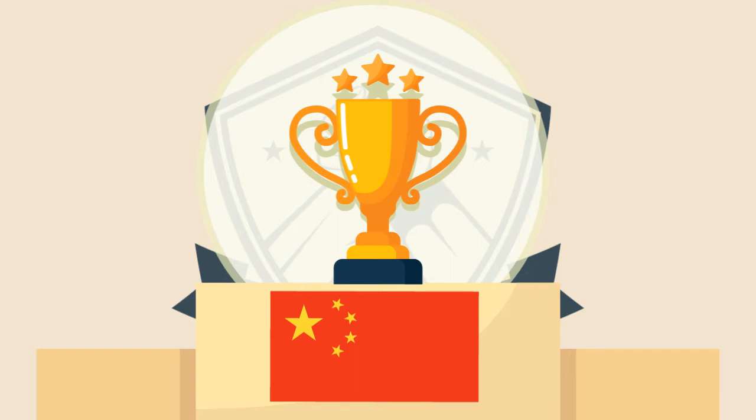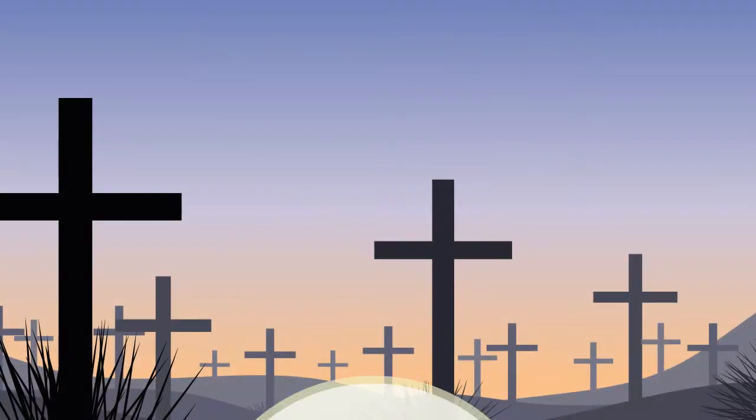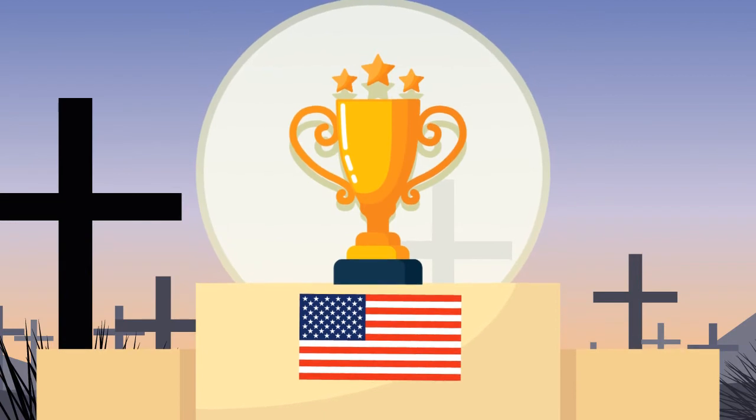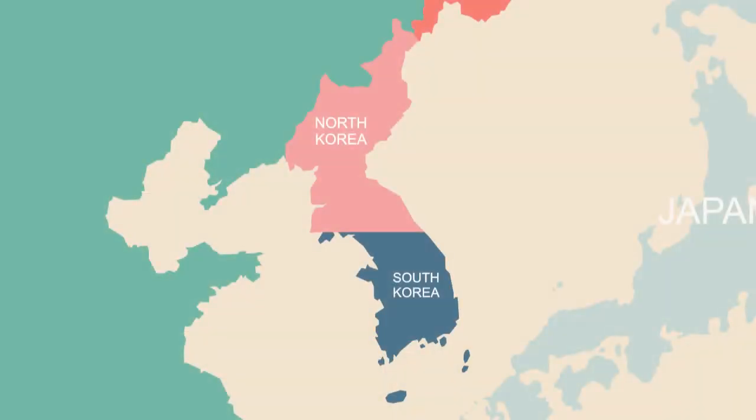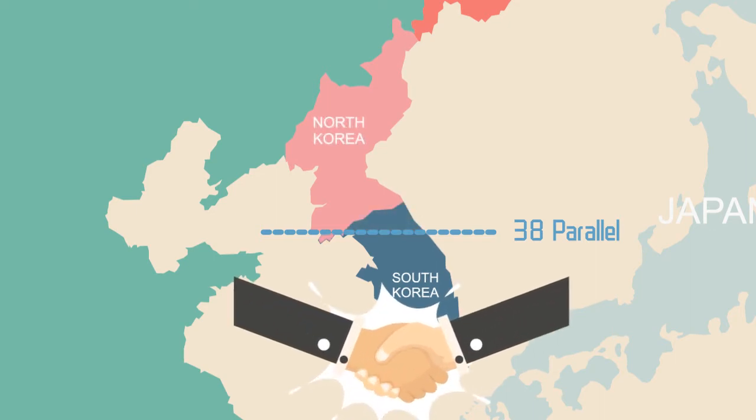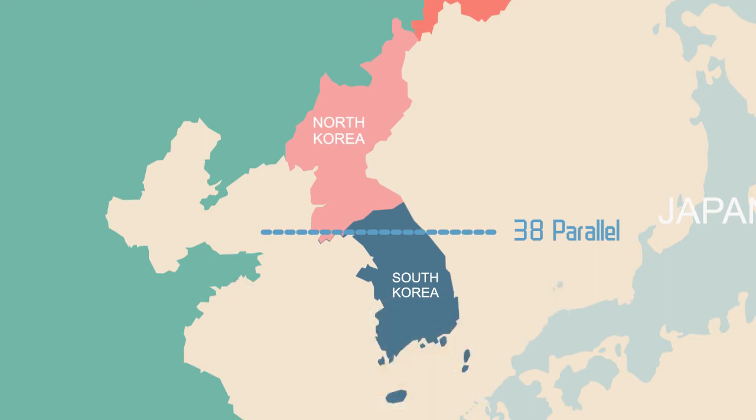If the victory is based on the number of deaths, then the UN forces won because they lost fewer soldiers. If victory is based on acquired territory, then the war is a tie, because neither side has acquired any territory from the other. The aftermath of the Korean War set the tone for the Cold War tension between all the